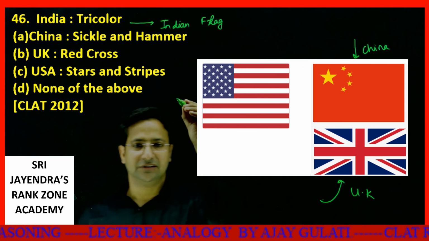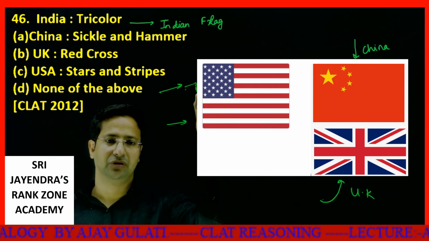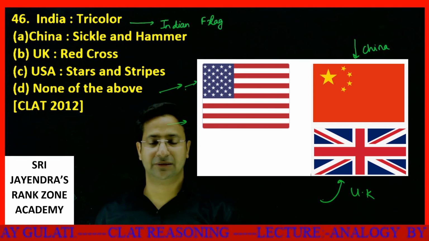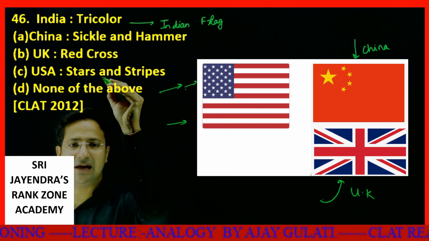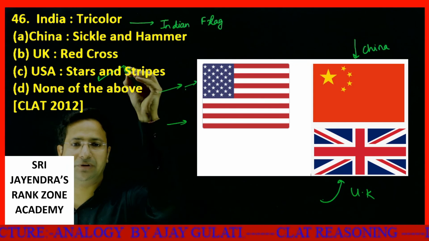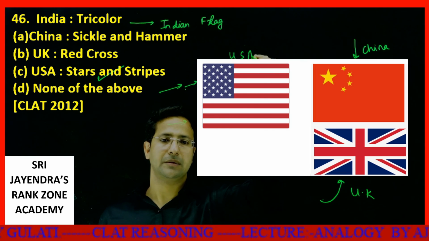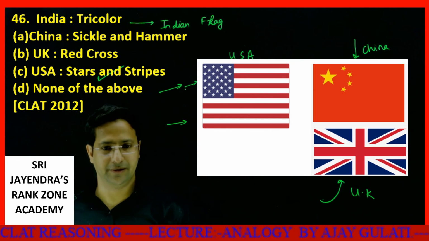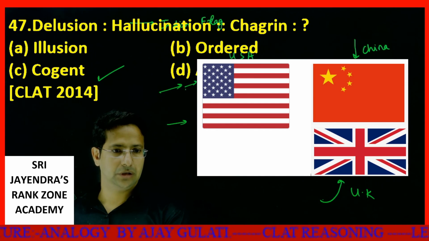Precise. See, the USA flag has stars. It has stripes. So USA has stars and stripes. This is your answer. This flag is for USA. Got it, my dear students? Next question.